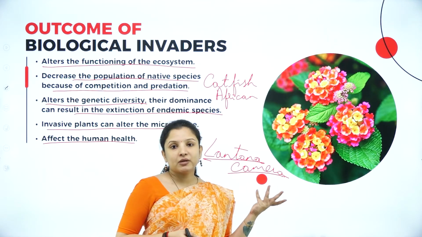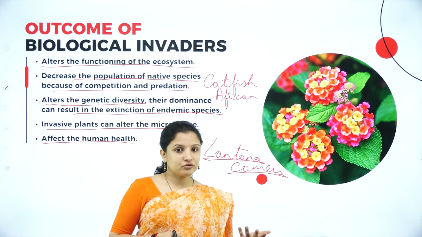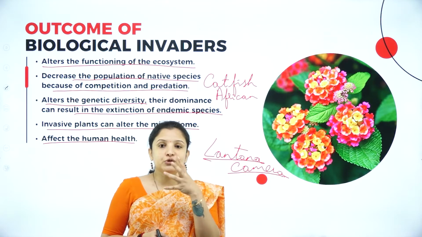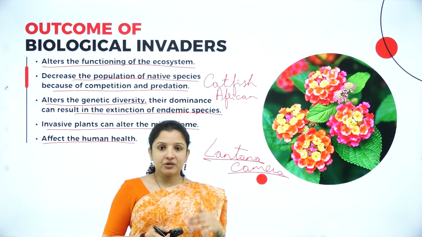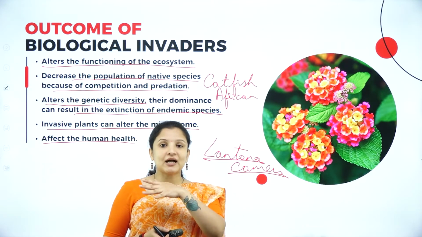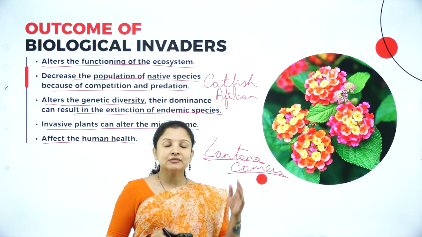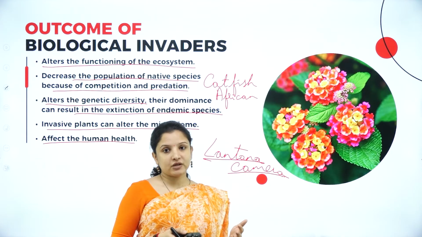And also there is one best example of a cactus in Australia. A cactus was introduced in Australia because it produced beautiful red colored fruits, which were very attractive. From the garden, it escaped into the other areas of Australia and started covering those areas, bringing down the population of the other plant species there. So that is also one of the examples.